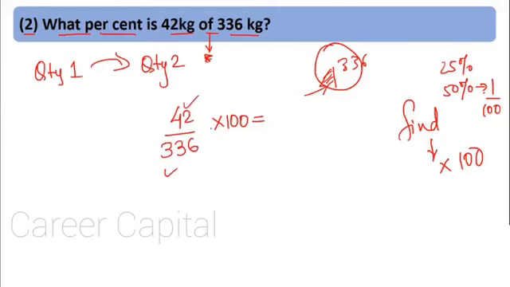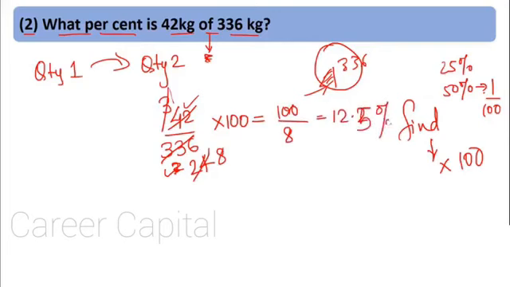So we have 42 upon 336 into 100. That is nothing but 14 3s are 42, 14 2s are 28, 56, 14 4s are 56, 3 into 8. So 100 upon 8, that would be 12.5%. So 42 kg is 12.5% of 336 kg.